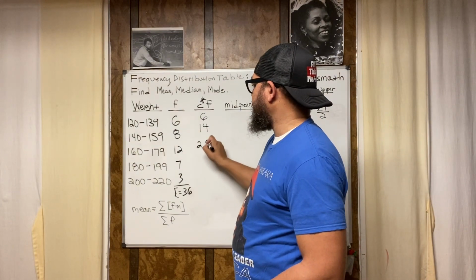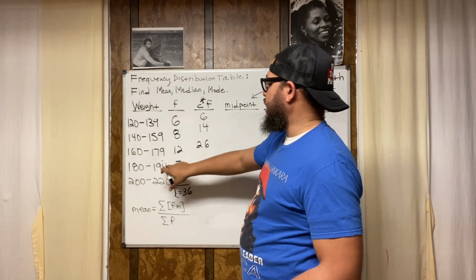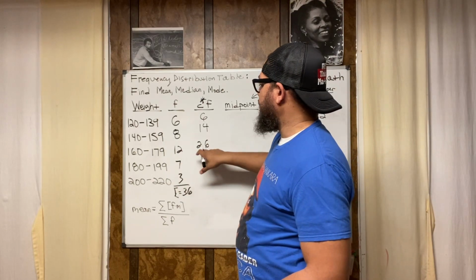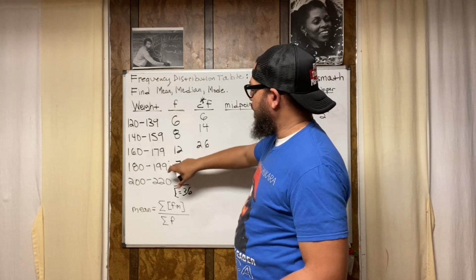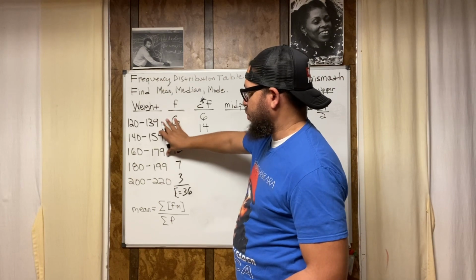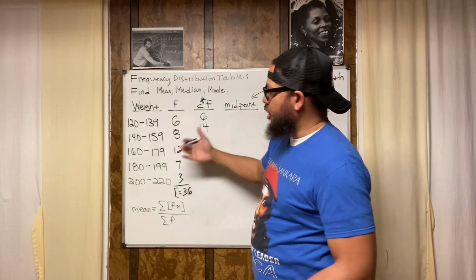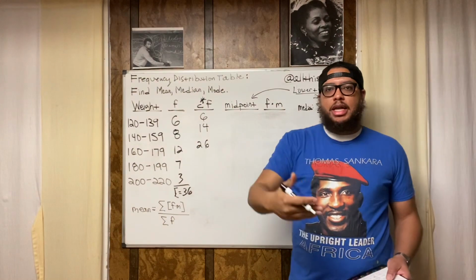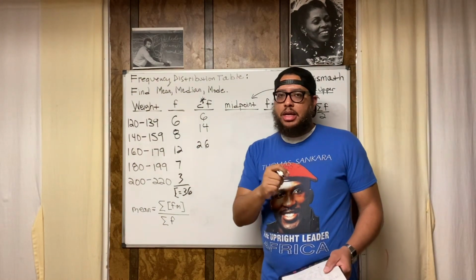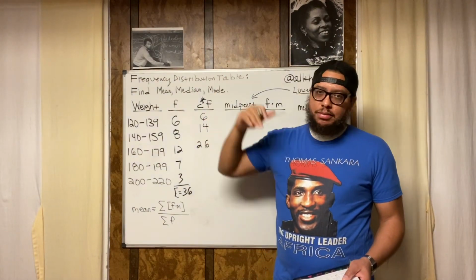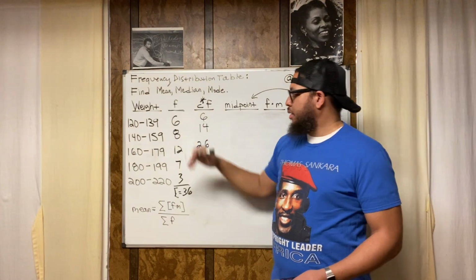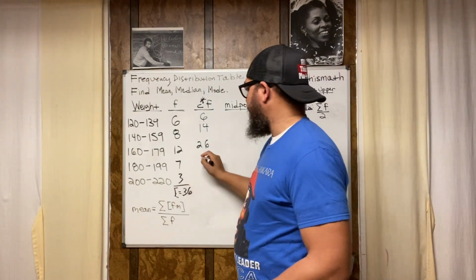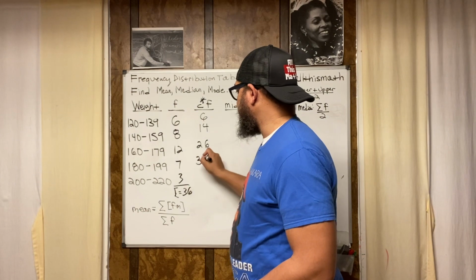That's 26. Then the cumulative frequency of this weight class is going to be this weight class plus the 3 smaller ones. So you see the pattern, right? The next weight class you get to, you add that weight class plus all the ones before it or all the ones above it. So we do 26 plus the 7, which gives us 33.